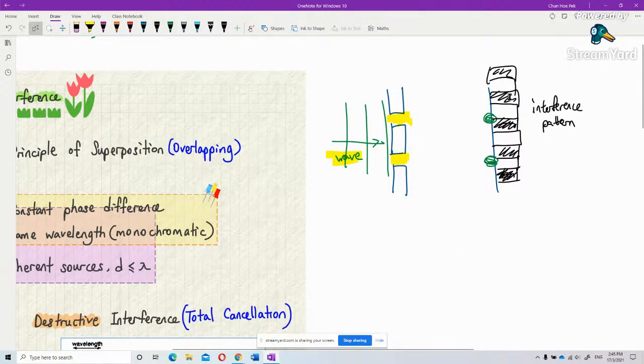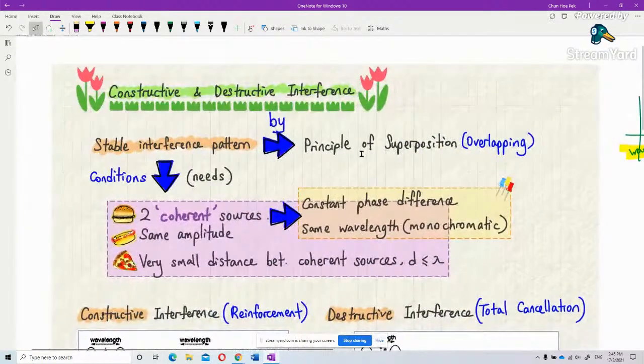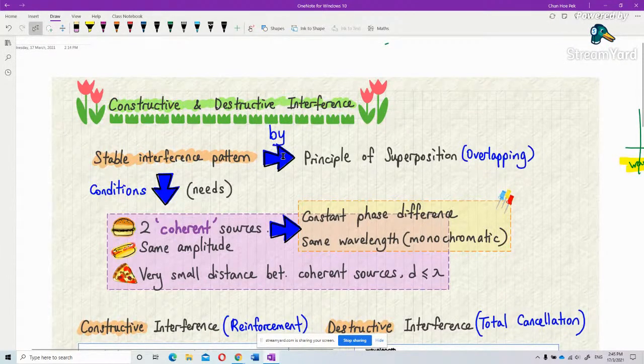To form these interference patterns, it is by the principle of superposition of waves. You need two sources of wave. How to form this pattern is by superposition, that means overlapping of these two waves. You have wave 1 and wave 2 overlapping with each other, and then they form this interference pattern.